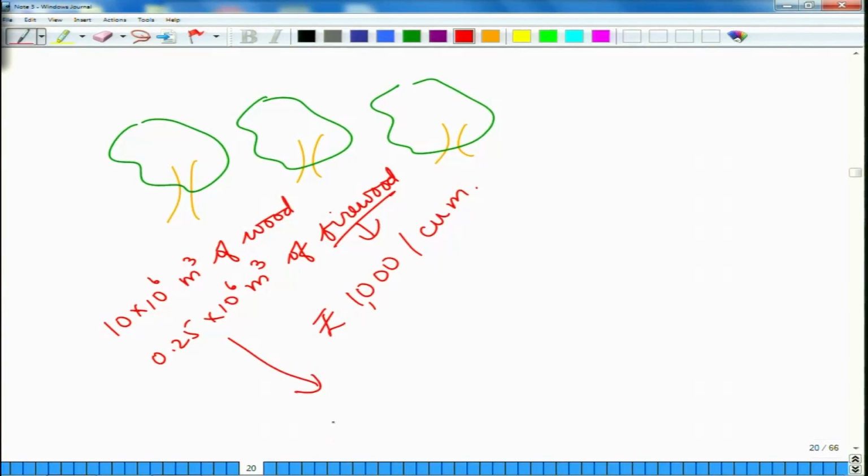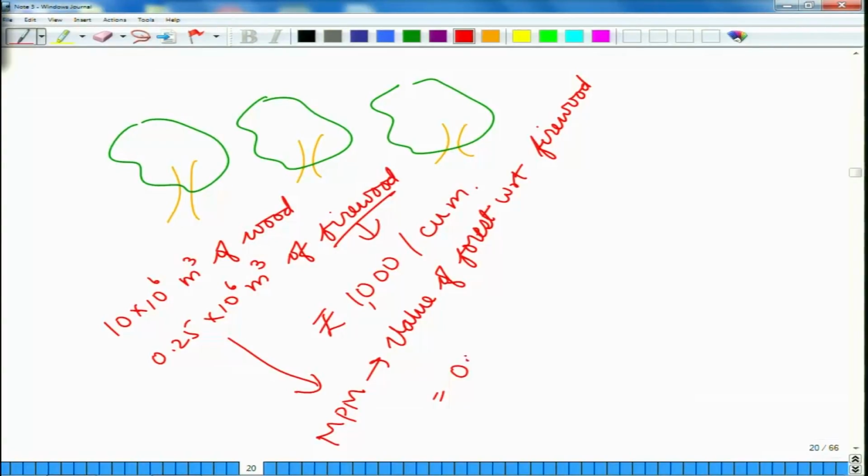In that case, the market price method would say that the value of the forest with respect to firewood is given by 0.25 into 10 to the power 6 into 1000, which is 250 into 10 to the power 6, or 250 million rupees.